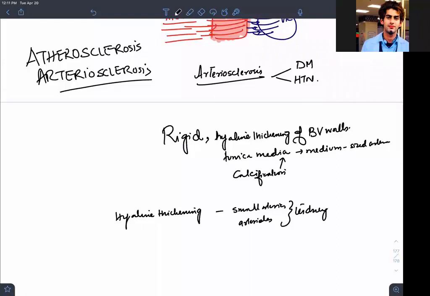Have we finished the arterioles and all this system? Okay. See, guys, just have a look. Let's give you a review of all these four arteries, four systems.